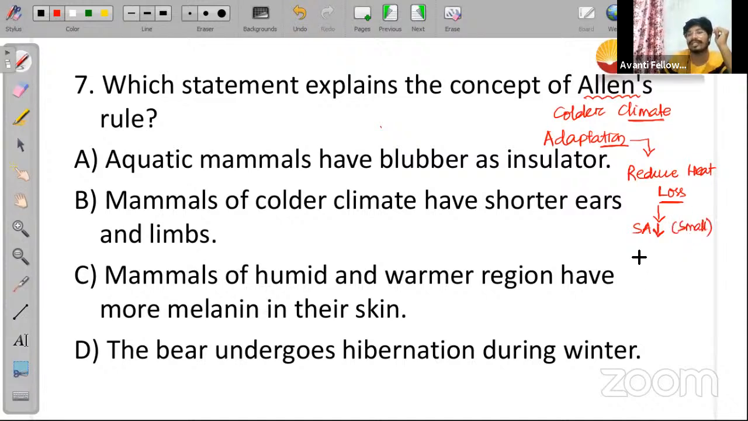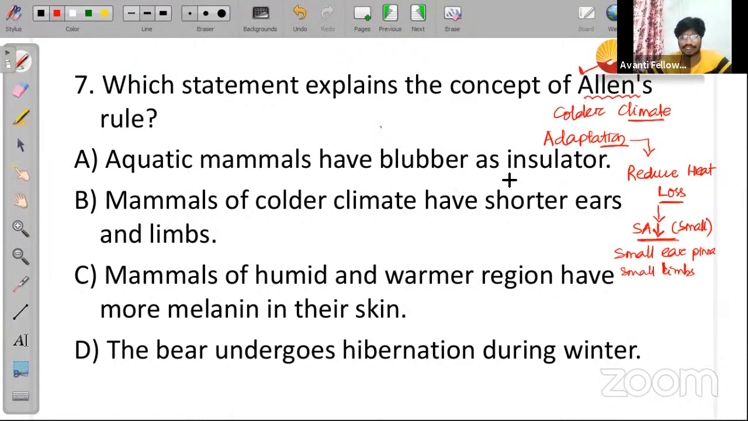And to make this happen they have certain adaptations. What adaptations do they have? They have small ear pinna, they have small limbs. Because of that they will have less surface area, and if they have less surface area, then this will reduce the heat loss of their body. Is it clear to everyone? So this kind of adaptation happens in organisms found in colder climatic conditions, and that is explained in Allen's rule.